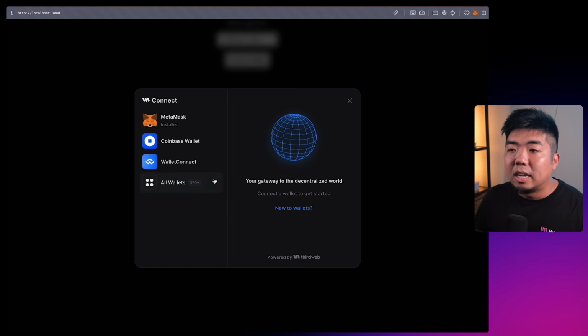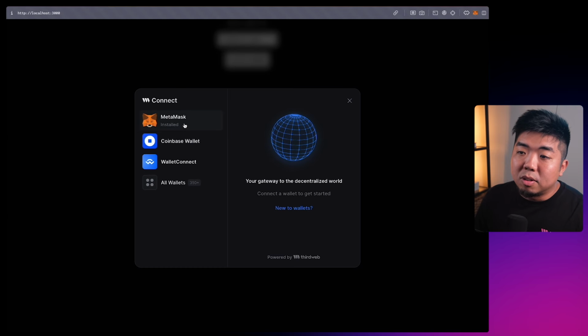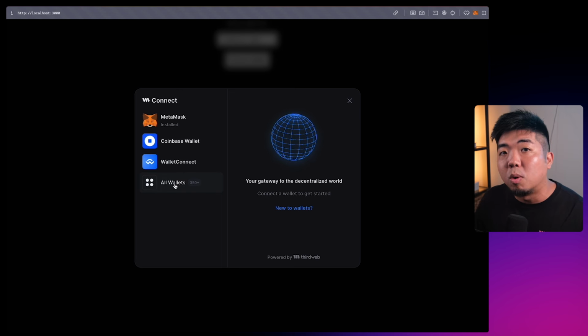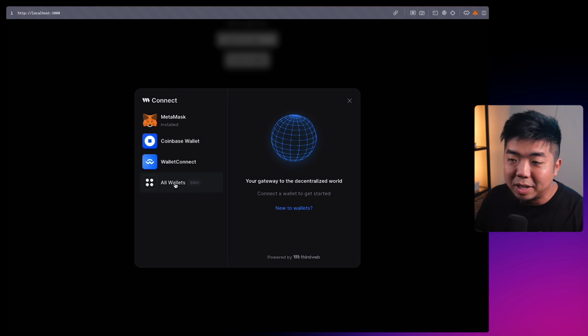The first thing we're going to do is go through the traditional login flow. This is what most Web3 users, or people who are familiar with this technology, go through when connecting to a Web3 application. Normally you'll see a connect button of some sort. When you click on it, you are brought up with different wallet options that you can connect with. We are currently using the Connect button in thirdweb's Connect SDK. By default, you get the Metamask, Coinbase, and Wallet Connect buttons shown here, but we also allow you to connect to pretty much any wallet, over 350 different wallets.